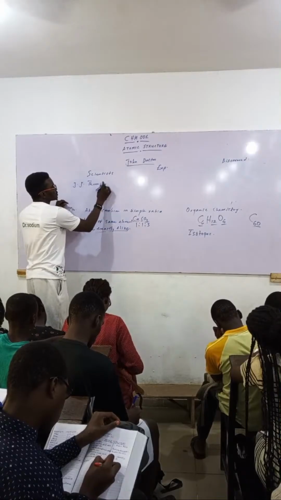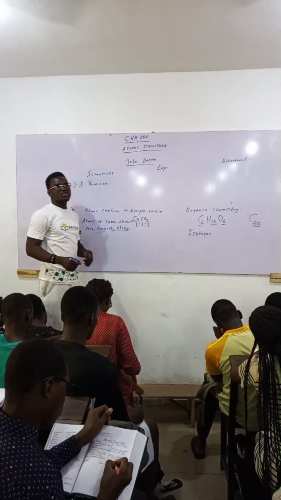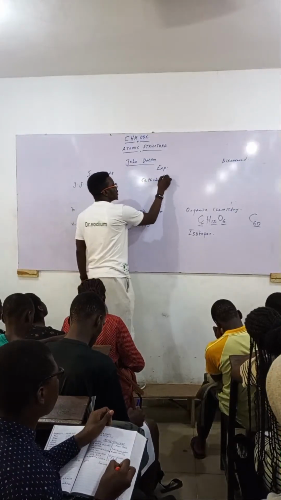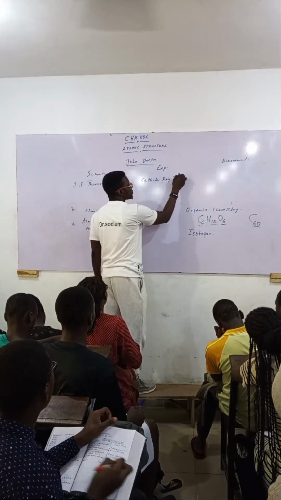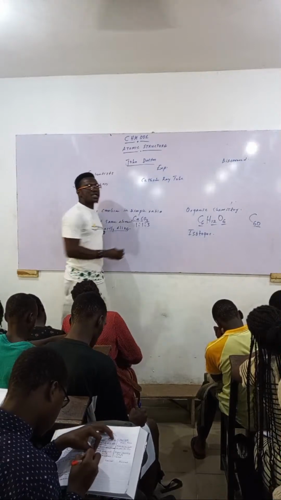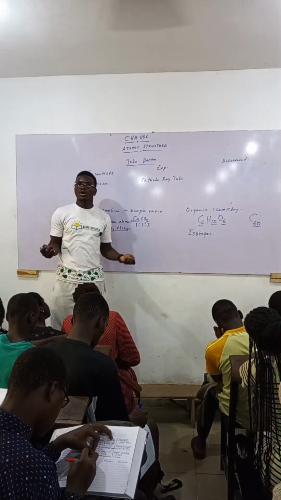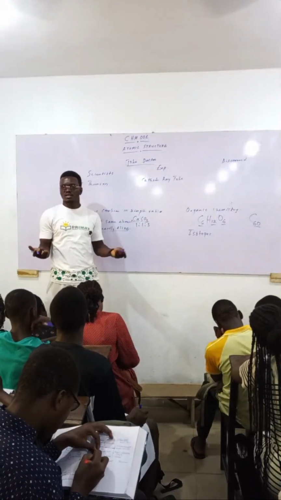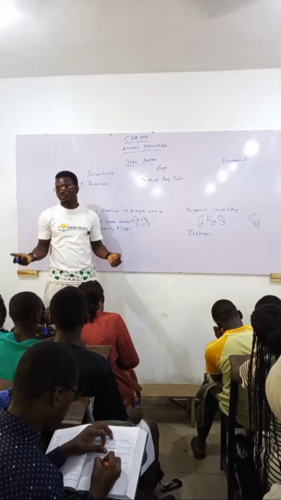J.J. Thomson did what we call the cathode ray tube experiment. And he discovered something called cathode rays. And that thing called cathode rays today is called an electron.